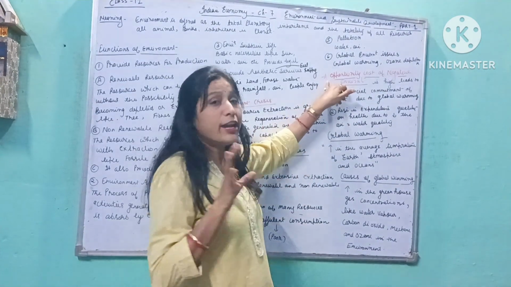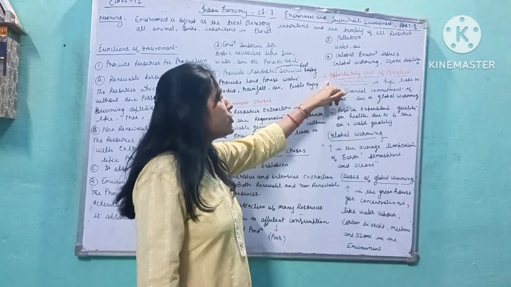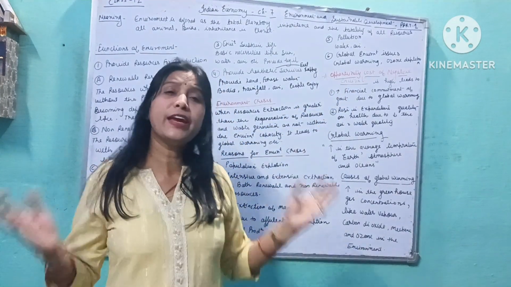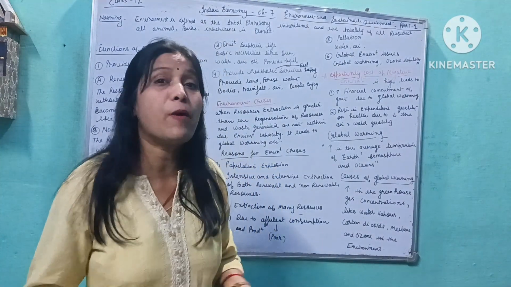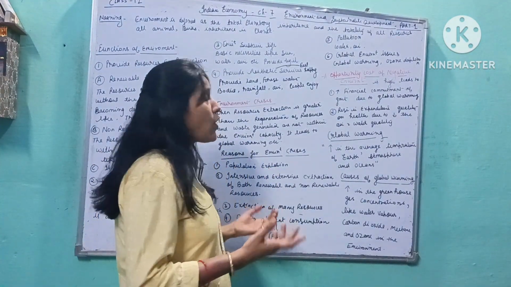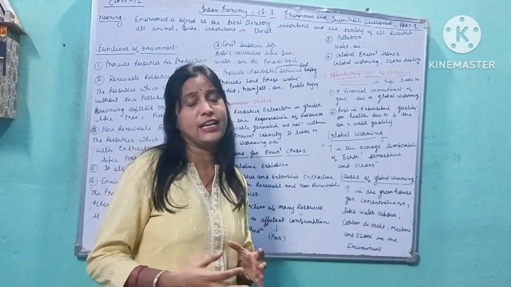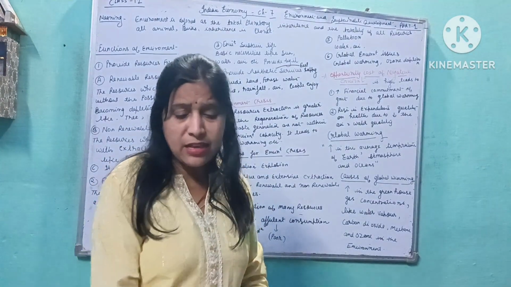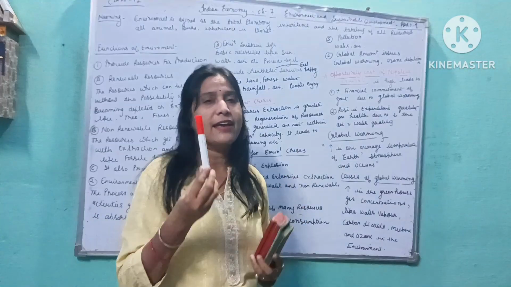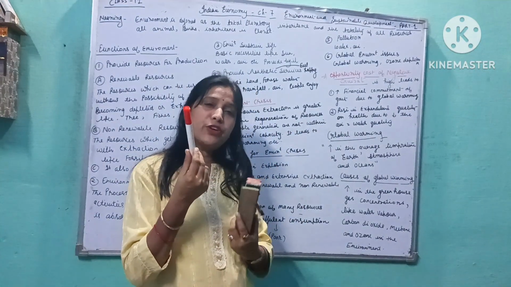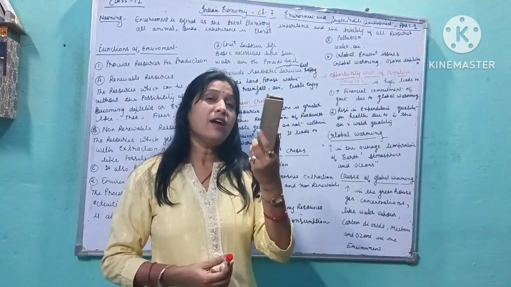The next and very important topic is that the opportunity cost of negative environment is high. What do you mean by opportunity cost? Opportunity cost is the next best alternative. What do you mean by the next best alternative? It means when I have two options, a marker and a duster, and I choose the marker, then the opportunity cost of the marker will be the duster.